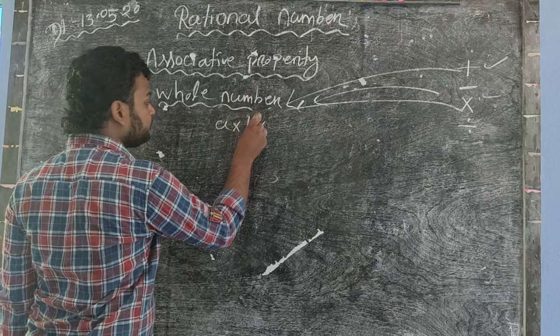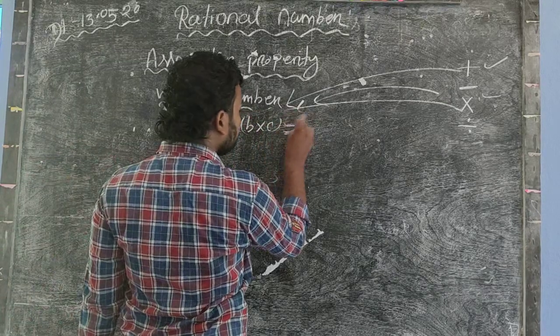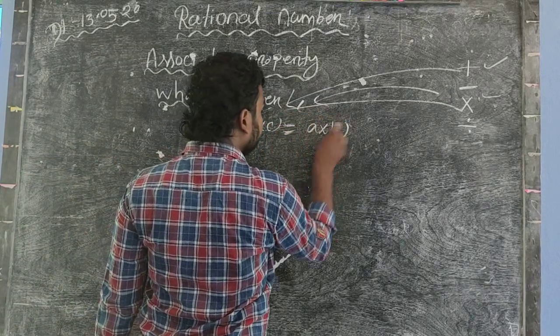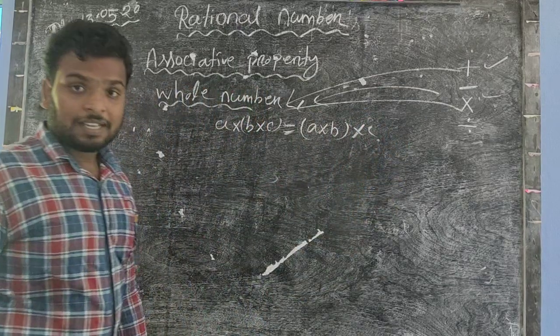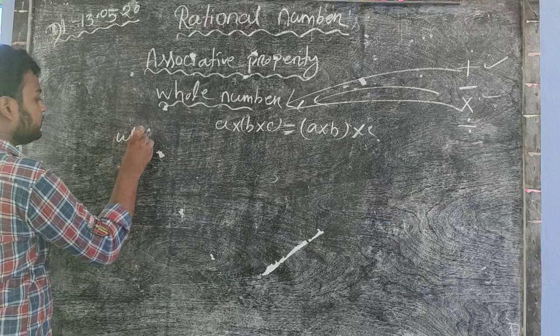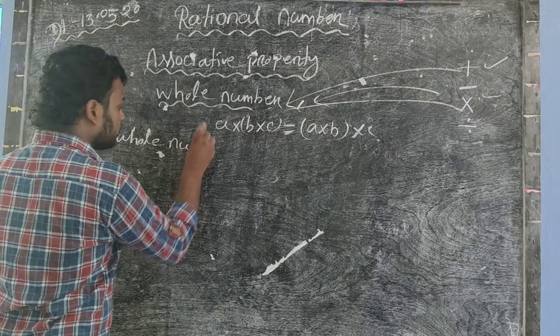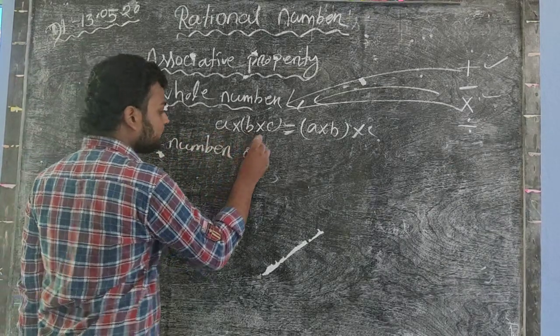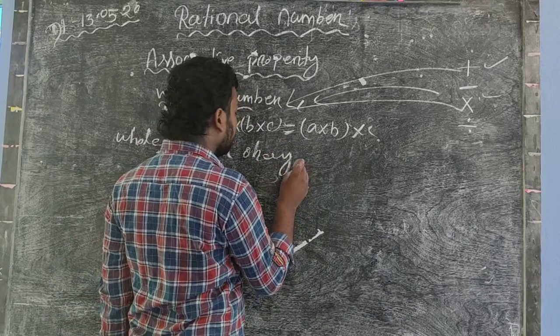So we conclude that first we write the rule: A into B into C. So write down: whole number obeys associative property.